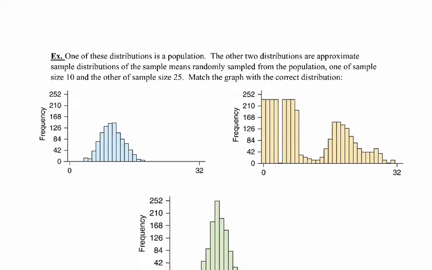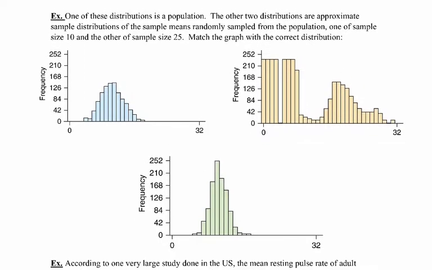All right, let's look at the next example. One of these distributions is a population. The other two distributions are approximate sampling distributions of the sample means randomly selected from the population. One has a sample size of 10 and the other has a sample size of 25. Match each one. So we have one of these as a population, one comes from a sampling distribution of size 10, and the other comes from a sampling distribution of size 25. So let's use a little bit of process of elimination here.